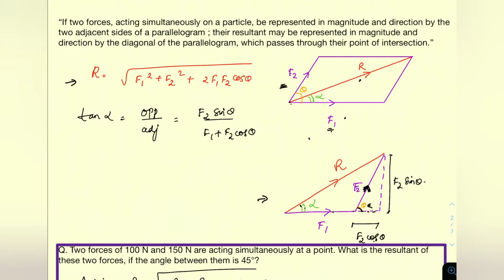So we know that F2 cos theta will be equal to this x component and F2 sin theta will be equal to this component. So tan alpha will be equal to opposite by adjacent. That is, opposite is F2 sin theta and adjacent is F1 plus F2 cos theta. So tan alpha becomes F2 sin theta by F1 plus F2 cos theta. This portion, R and tan alpha, are important.